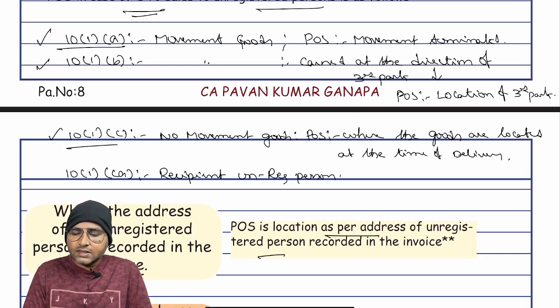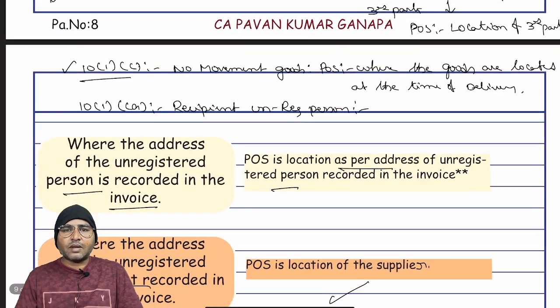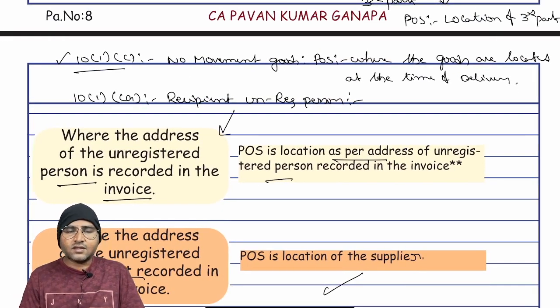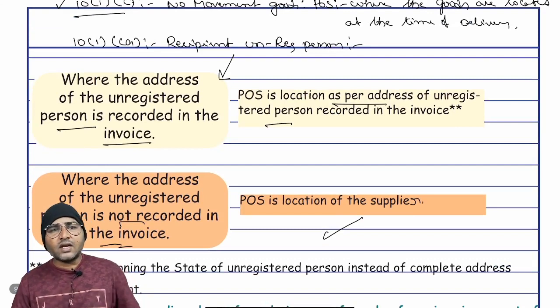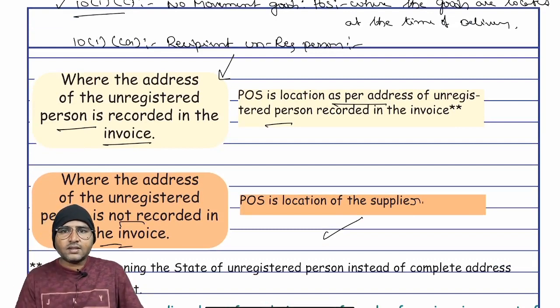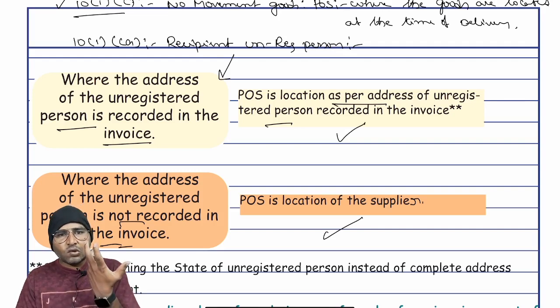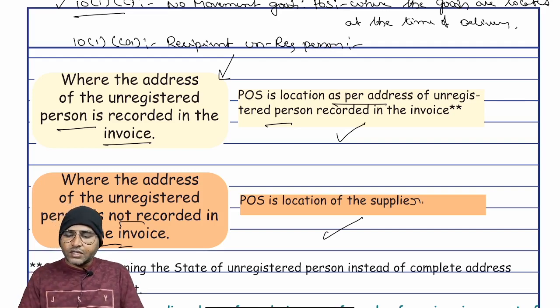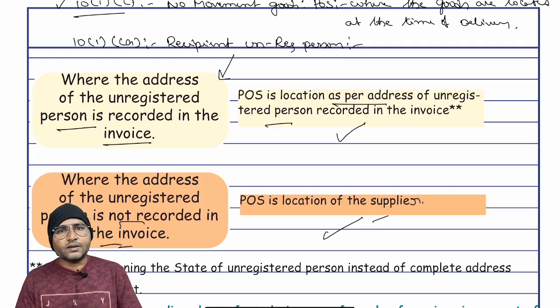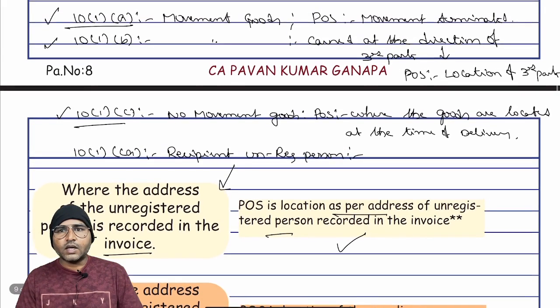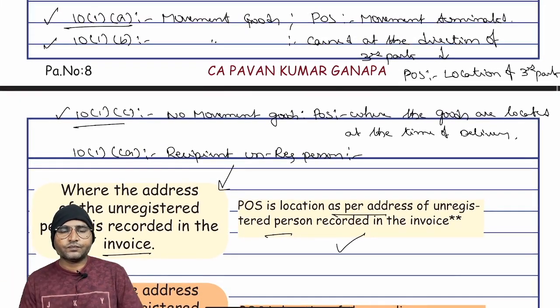Where the address of the unregistered person is recorded in the invoice, then such address will be the place of supply. Suppose such address is not recorded, then the location of the supplier will become the place of supply. Are you clear? Right. If it is possible, note down.